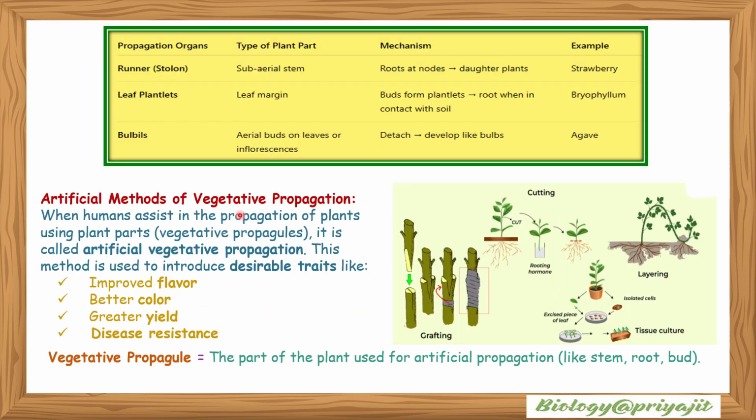Now let's study artificial methods of vegetative propagation. When humans assist in propagation of plants using plant parts or vegetative propagules, it is called artificial vegetative propagation. This method is used to introduce desirable traits like improved flavor, better color, greater yield, disease resistance, etc. The image shows different types of artificial methods of vegetative propagation like grafting, cutting, layering, tissue culture, etc. Vegetative propagules are the parts of the plant used for artificial propagation, like stem, root and bud.